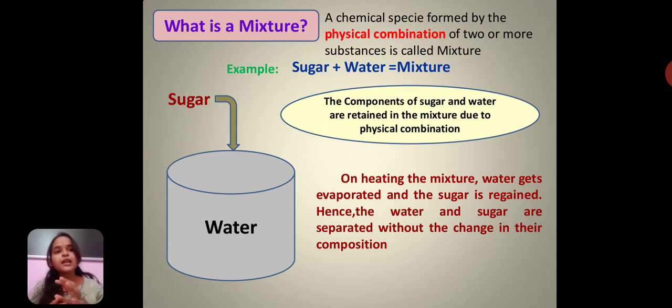made in physical combination will give us a mixture, right? There is no chemical bonding between the substances. There is only physical combination of two or more substances, and that will give us a mixture.